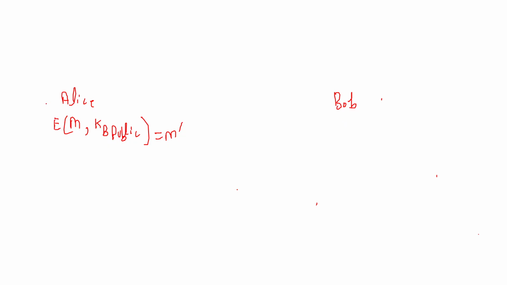Now this ciphertext M dash is in the public domain, available to everyone.